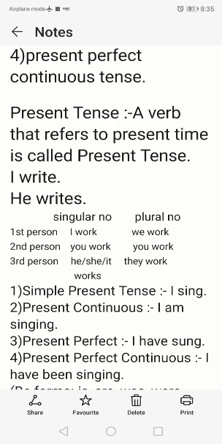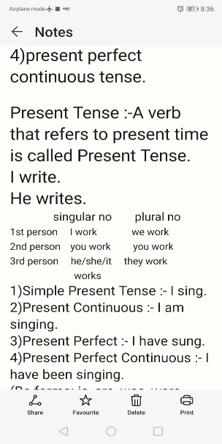For example, go, goes. When the subject is he, she, or it, then: he goes, it goes, she goes. Whereas if the subject is third person plural, that is they, then also the verb doesn't take any s or es. So please be careful. In present tense, only if the subject is third person singular, he, she, it, then only in simple present tense the verb takes s or es.